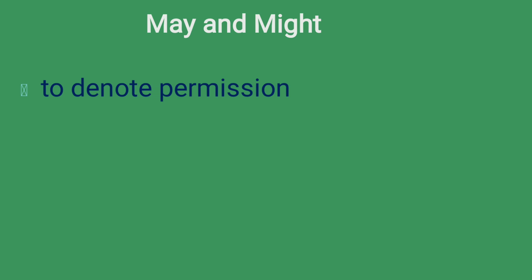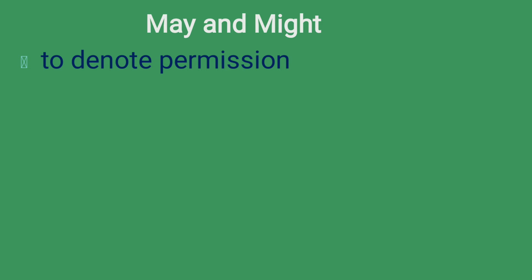The next modal auxiliaries are may and might. May and might, both of them share common functions just like can and could. First one is, as we have seen in can and could, first function comes here to denote permission.